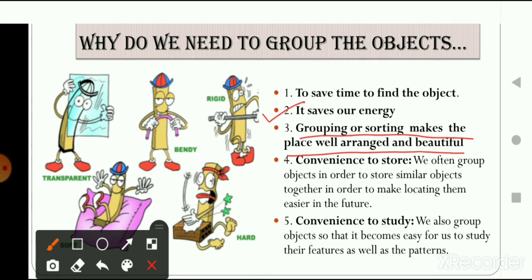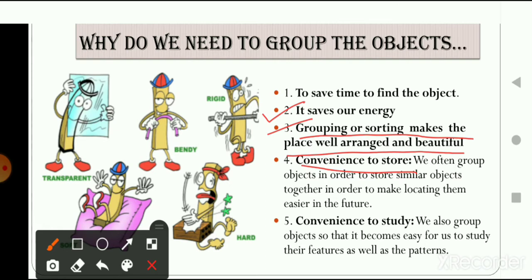The fourth point is convenience to store. What is the meaning of convenience to store? It means that if you want to store a particular object, as in the example of your almirah and your clothes, and you put those clothes according to groups, like putting shirts in a particular place and jeans on a separate shelf, it will make storing convenient.